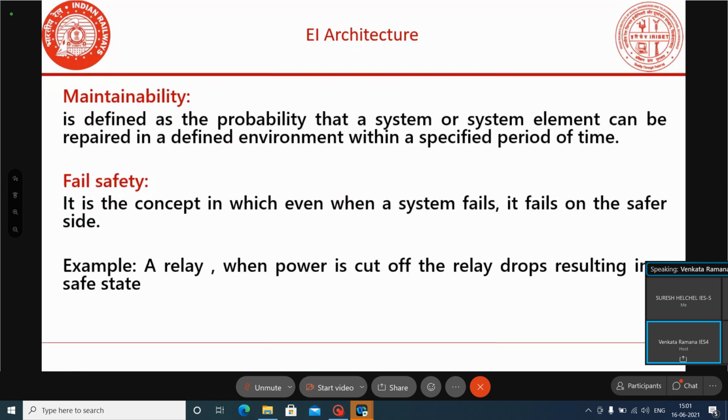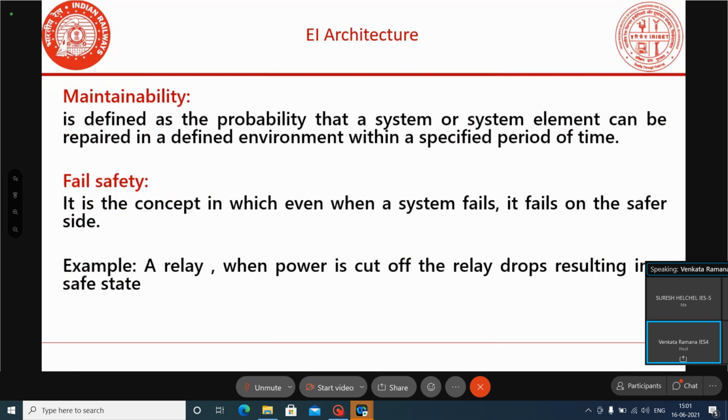Availability should be more, and the system should be easily maintainable. Maintainability is defined as the probability that a system or system elements can be repaired in a defined environment within a specific period of time.